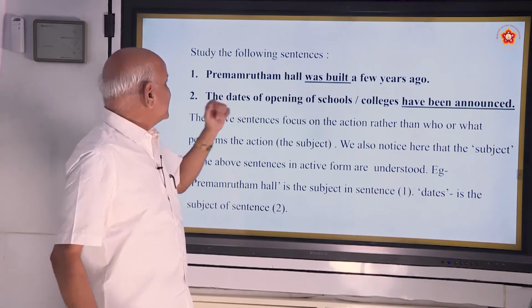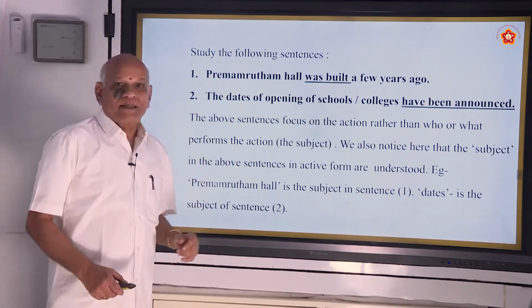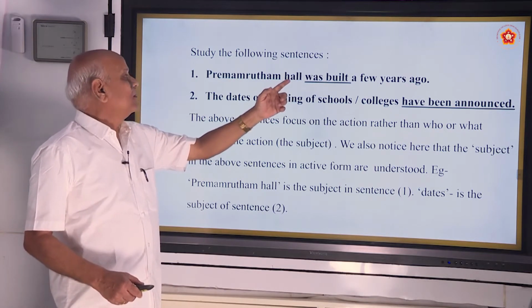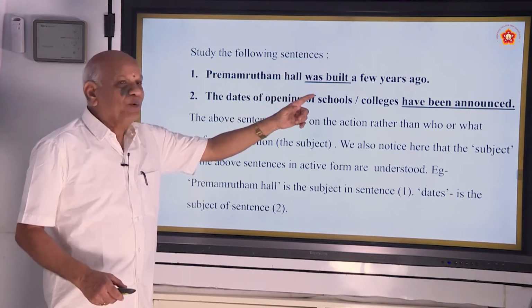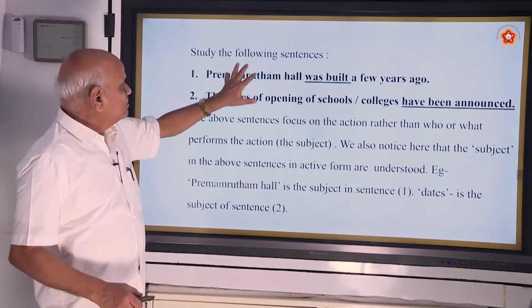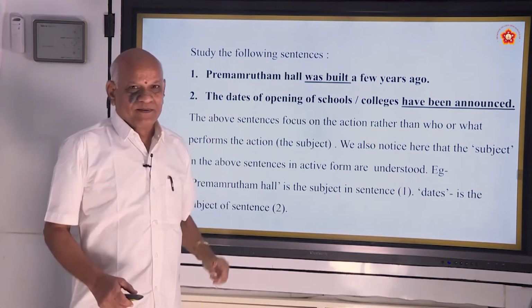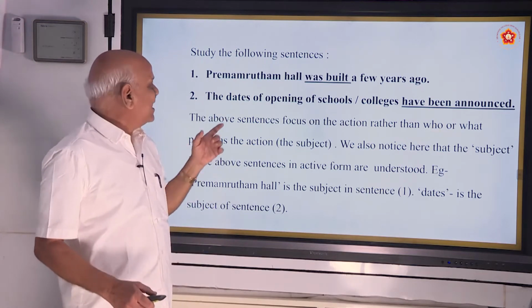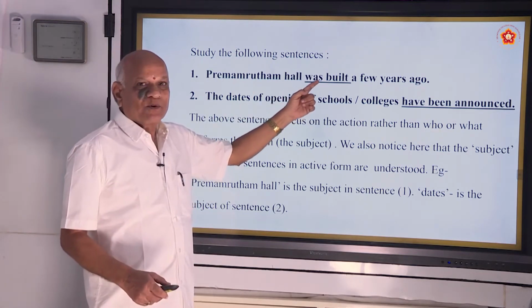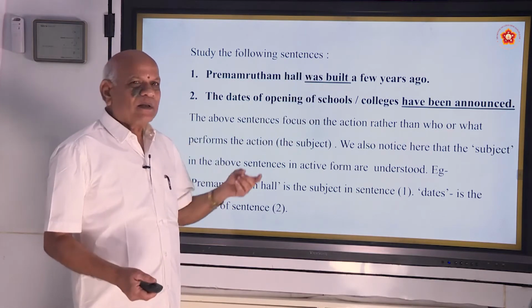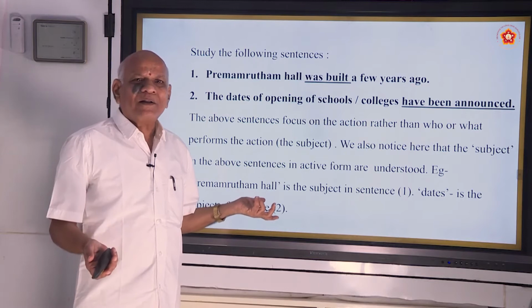Now, let us go to this. Study the following sentences. Premamratam Hall was built a few years ago. Here, was built is to be form plus past participle, it is a passive voice form, and there is no by, it is understood.